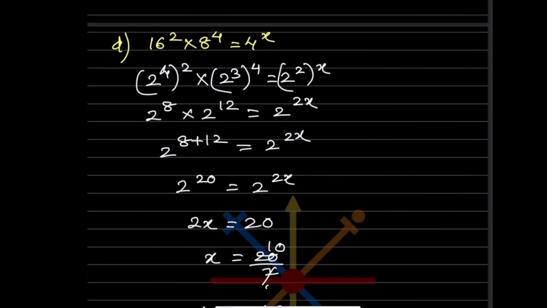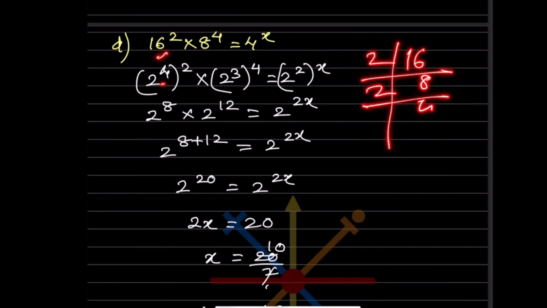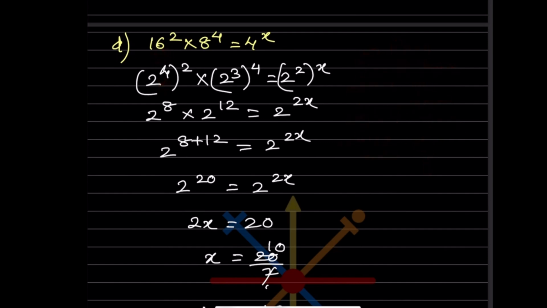Now look at here, 16 squared, you can see the base as well as the exponents are different. So in that case, we have to make either the exponent same or the base same. So here, what is possible? We can make the base same. How? 16 can be written as 2 raised to 4, because you can also take the factors of 16 and see 2 8s are 16, 2 4s are 8, 2 2s are 4, and 2 1s are 2. So we have 4 times 2. And this 8 can be 2 into 2 into 2, that will be 3 times. And this 4 can be written as 2 squared.